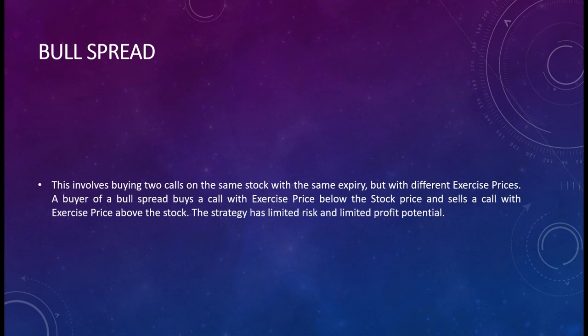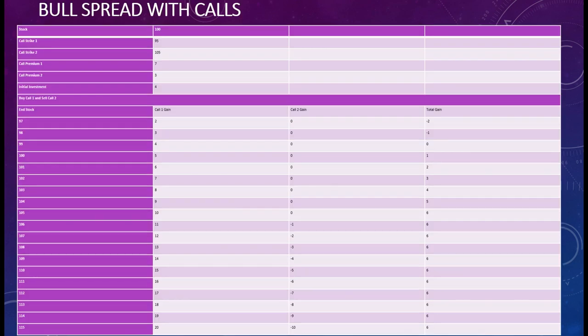Whenever you do not take high risk, obviously the profits would also be less. As the saying goes, higher the risk, higher the probability of return. But here we are not taking too much risk, that's why the returns would also be limited. So here we have the situation: we are going to buy call 1 and sell call 2.